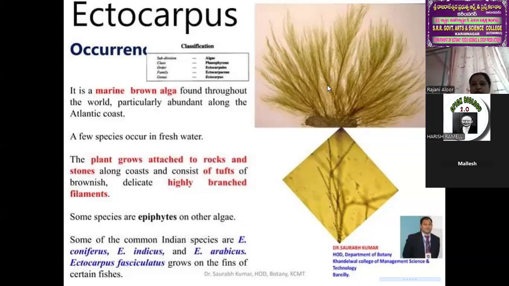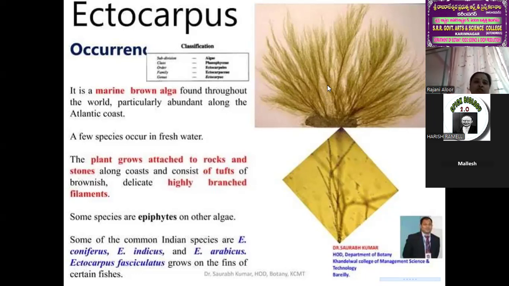Three type studies are there: one is Volvox, second is Edogonium, third is Chara. In these three type studies under chlorophyceae, you know the occurrence, what type of habitat, the pigmentation system, the reserve food material, the flagella types, and how many types of reproduction and the life cycle. All these things are completed in chlorophyceae.